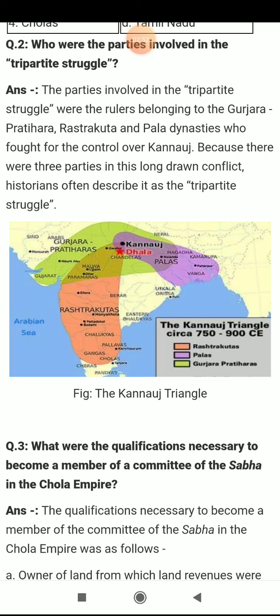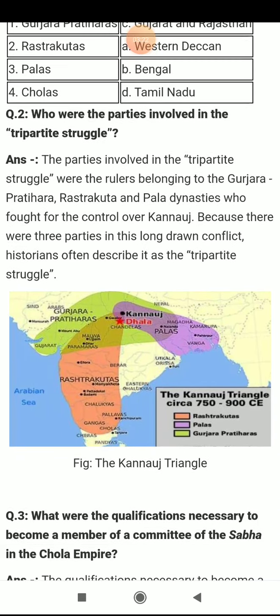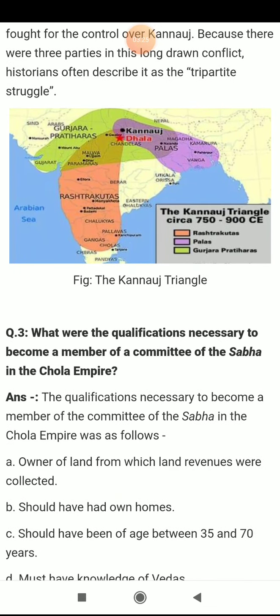Rashtrakutas, you can see in this map, wherever the orange color is, Rashtrakutas were ruling. Next, light purple, Palas, West Bengal or Bengal parts and all. Next is about Gurjara Pratiharas, light green color, some part of Gujarat and Rajasthan. We already did this in the first question when discussing their locations. So these two questions are here.